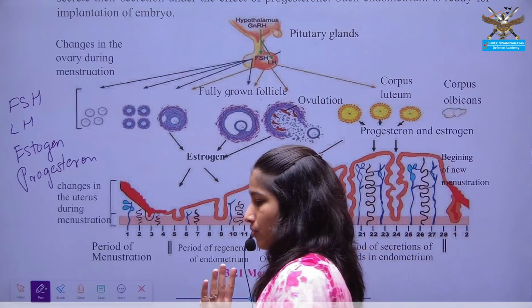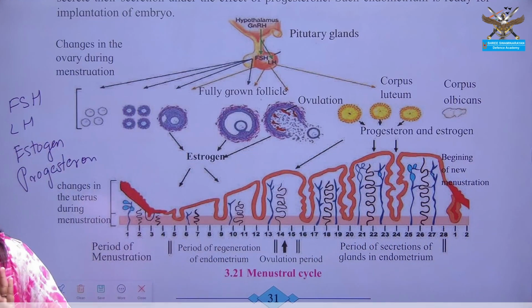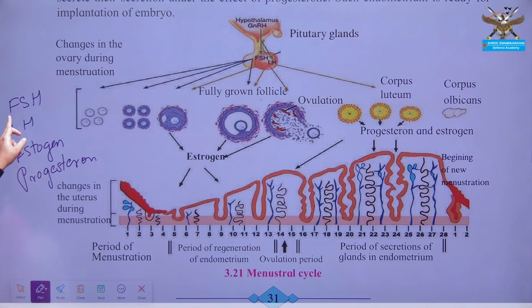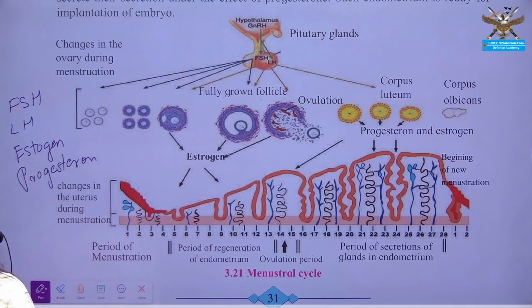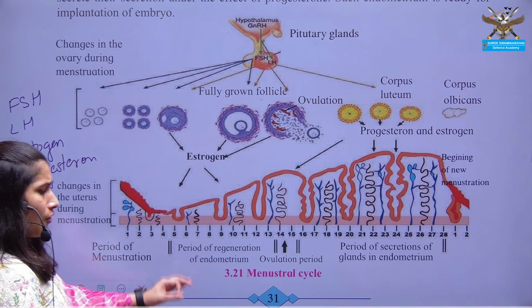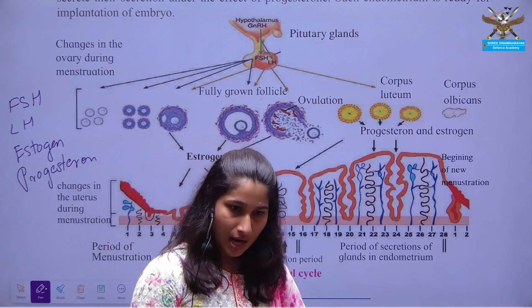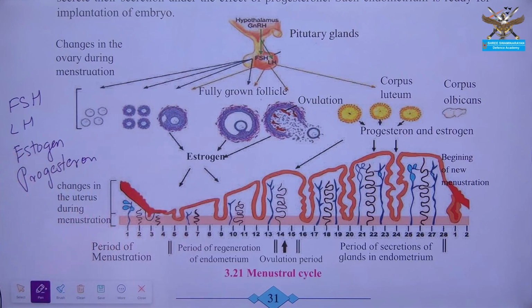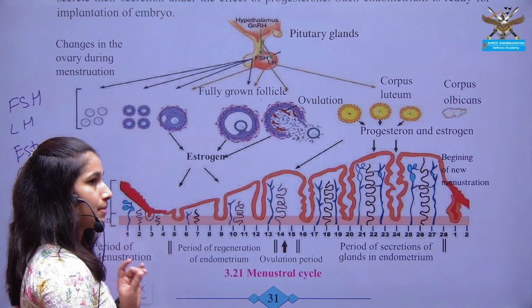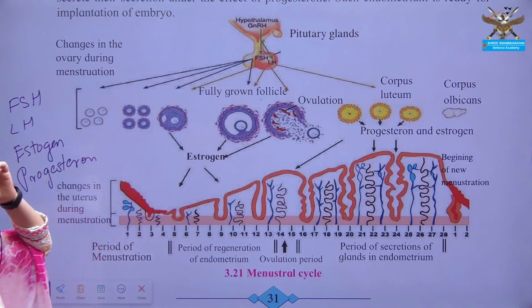What are these 4 hormones? FSH, that is follicle stimulating hormone, LH, that is luteinizing hormone, estrogen and progesterone. Whenever menstruation starts, that is menarche. Whenever menstruation stops, that is menopause. Just keep in mind these terms.